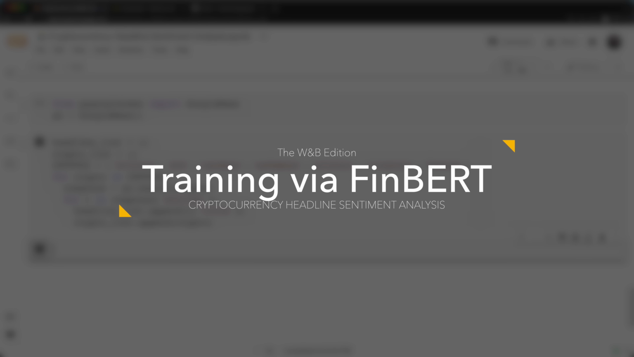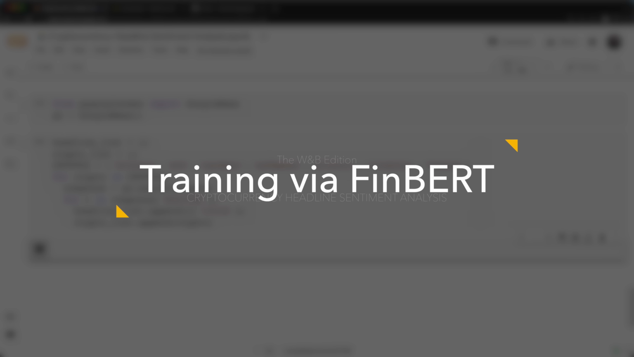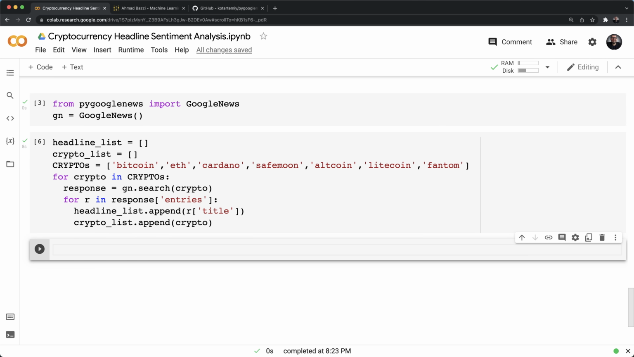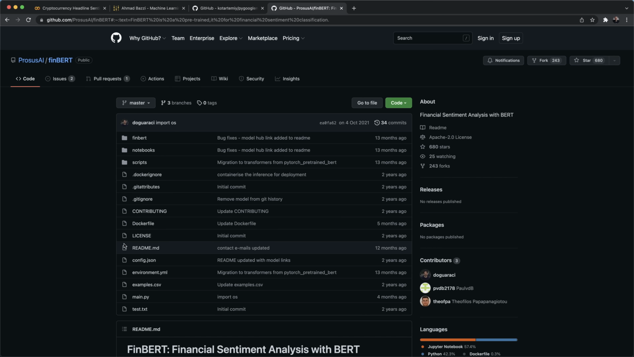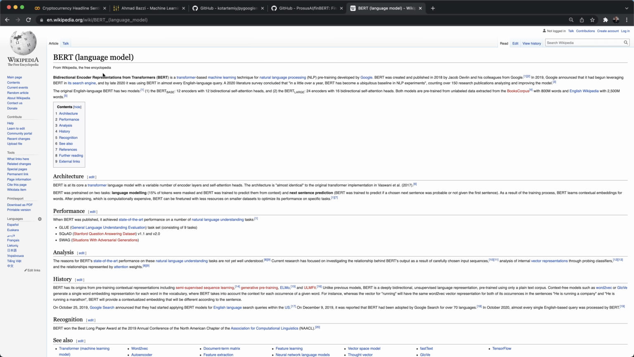Now that we have our headlines and crypto list in front of us, let's train and perform inference using FinBERT on those headlines. In case you're curious what FinBERT is, it's a financial version of BERT, which stands for Bidirectional Encoder Representations from Transformers. It's a machine learning technique for NLP developed by Google.